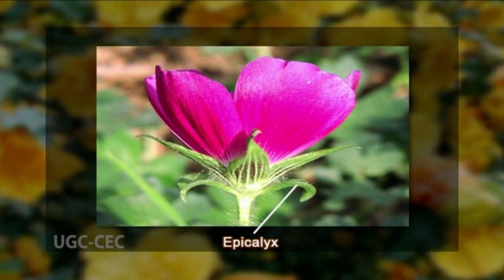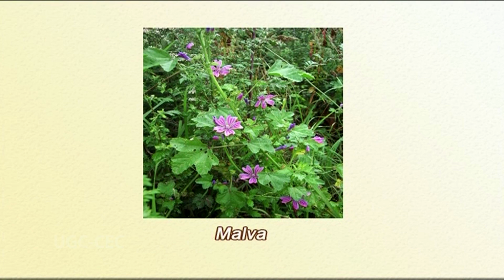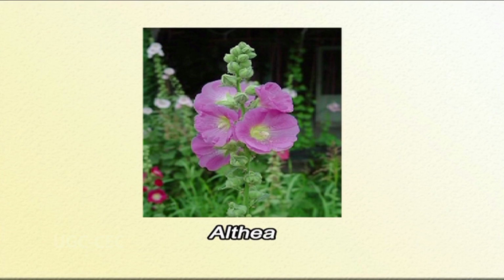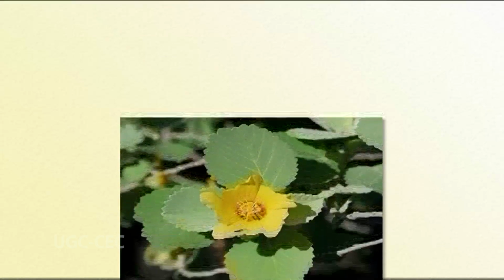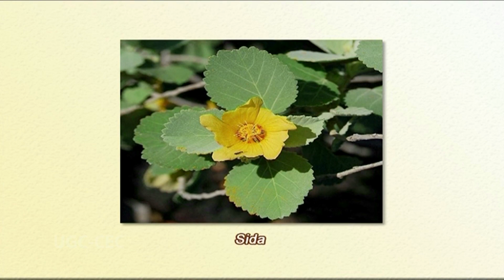A characteristic feature in the case of Malvaceae is that the flowers are associated with conspicuous bracts that form an epicalyx. The number of these bracts which form the epicalyx varies between different species. For example, in the case of Malva, the number of bracts that form the epicalyx is 3. It can range from 5 to 8 in the case of Althaea, or sometimes even this epicalyx can be absent, as we see in the case of Sida.